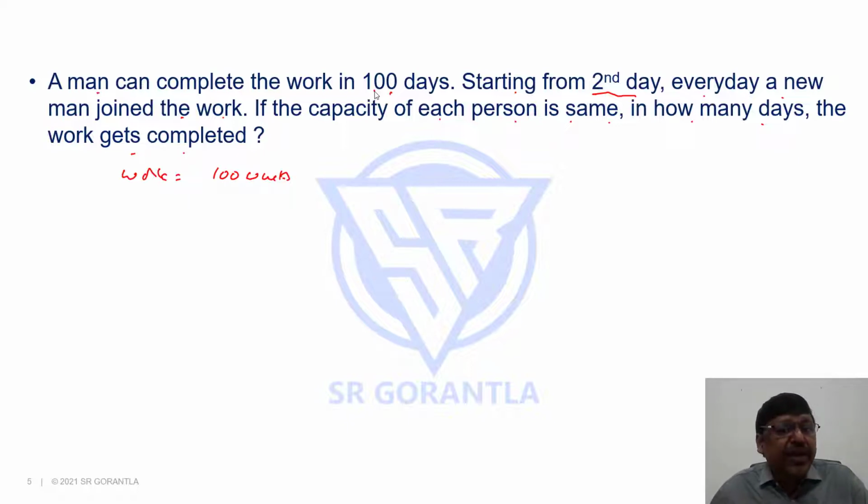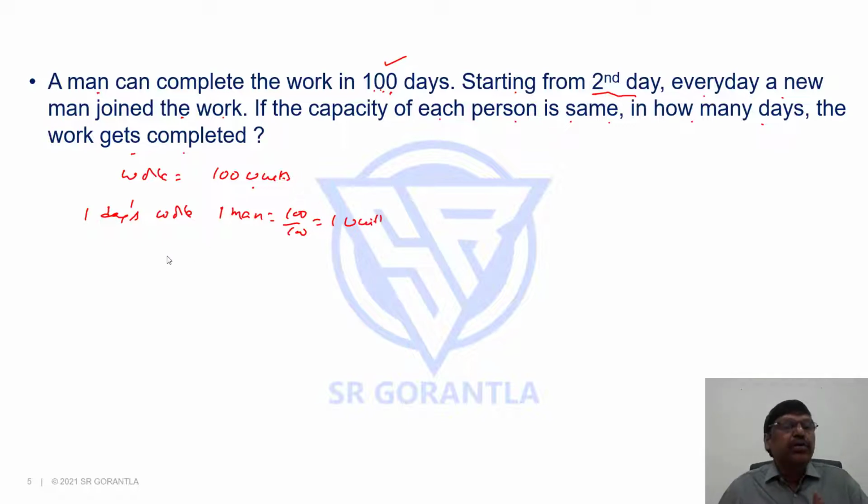And one man can complete it in 100 days, means 1 day's work of one man equals 1 unit. Why? For a 100 units job, if he is taking 100 days, one day he will do 100 by 100, 1 unit. But now the question is, it's not only one man working. Every day from the second day onwards, one new man joined. That means if you look at the first day, there is only one person, number of persons 1.